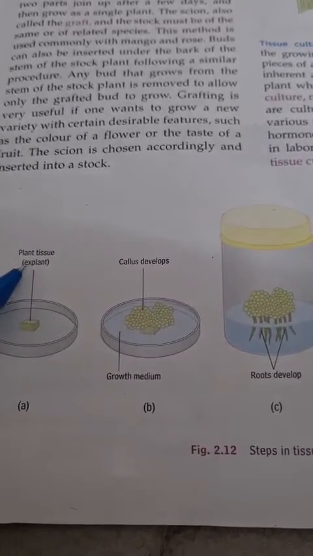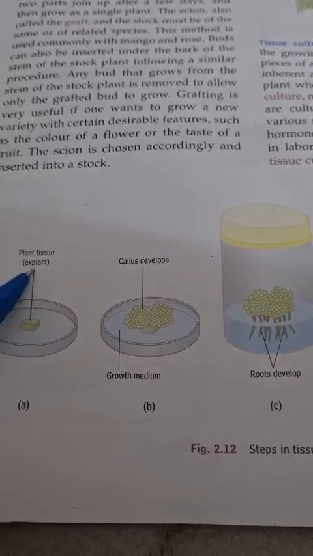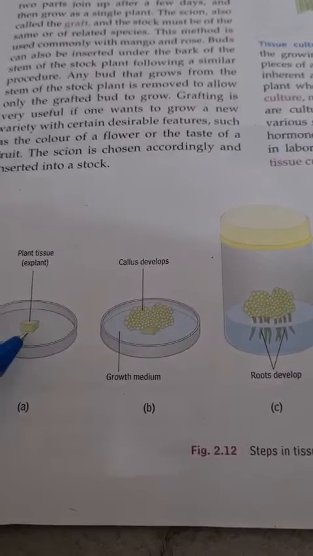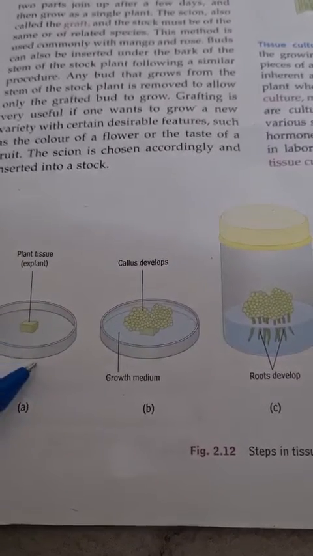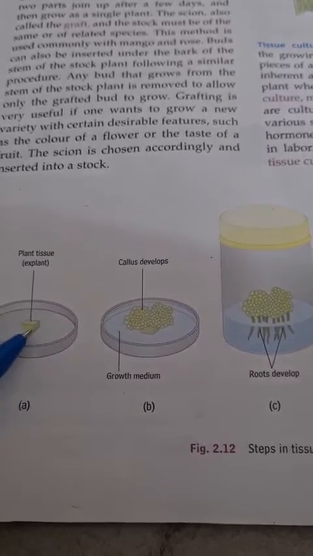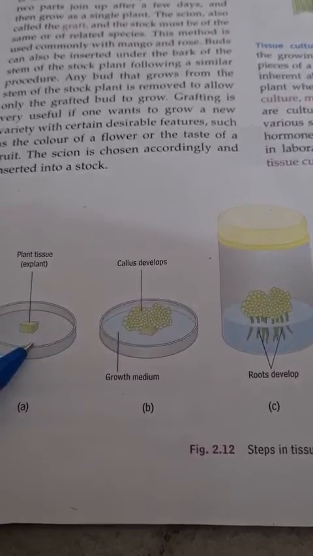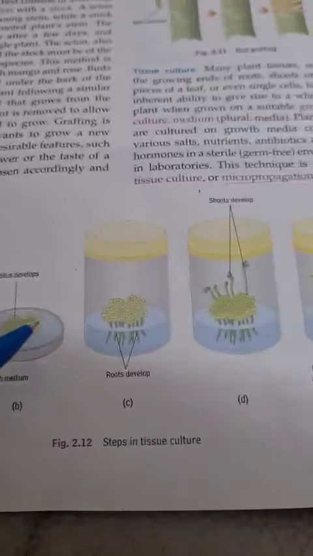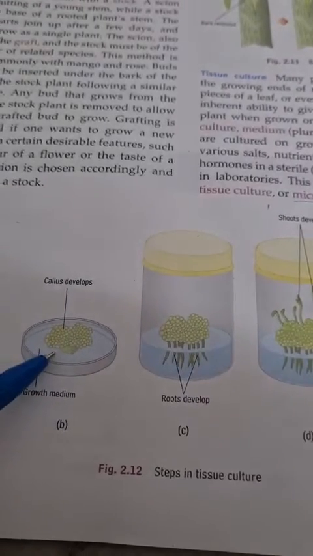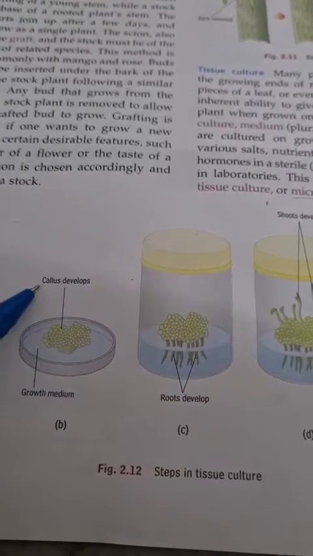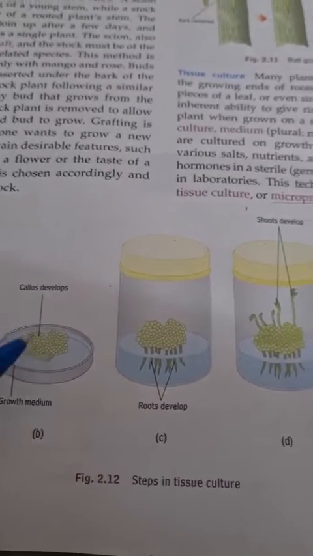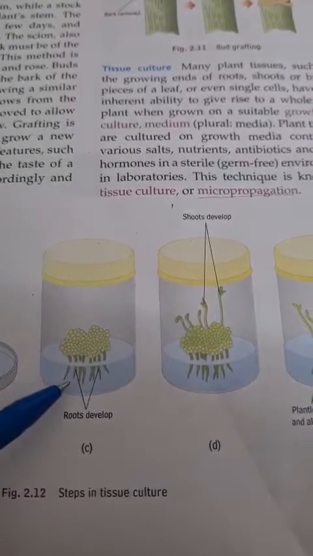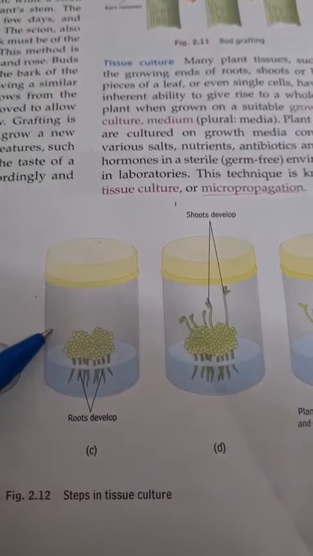So explant means the part of the tissue which is taken for this technique. It is transferred into growth medium containing plant hormones. There, in the presence of those plant hormones, these tissues divide a number of times to produce an undifferentiated mass of cells, and that is called callus. Now this callus is then transferred into another medium where it forms roots and shoots.